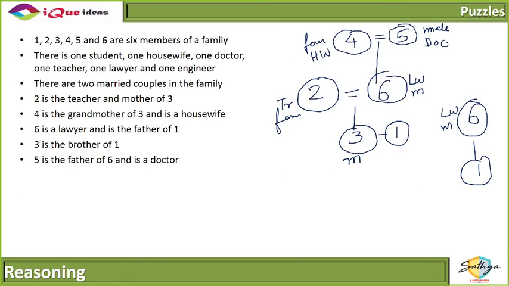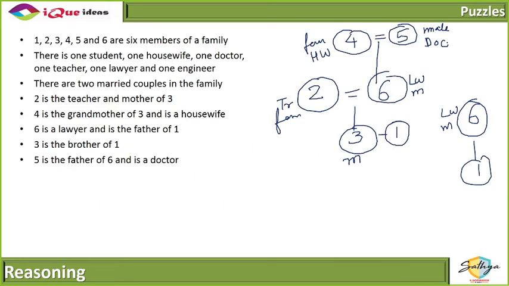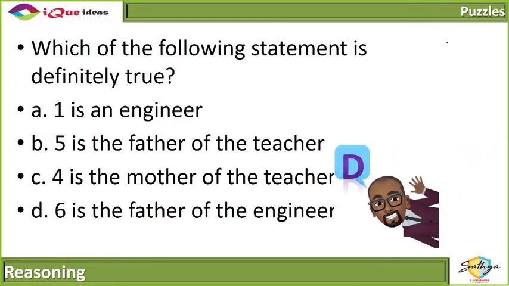Is 1 an engineer? Not sure. Is 5 the father of the teacher? No, he's the father-in-law. Is 4 the mother of the teacher? No, she's the mother-in-law. Is 6 the father of the engineer? Well, 1 out of 3 and 1 is an engineer, and 6 is the father to both of them. So whoever is the engineer, 6 is definitely the father of the engineer. So option D, definitely my right answer. Remember, they are father-in-law and mother-in-law, not father and mother. Some of you got that one wrong.